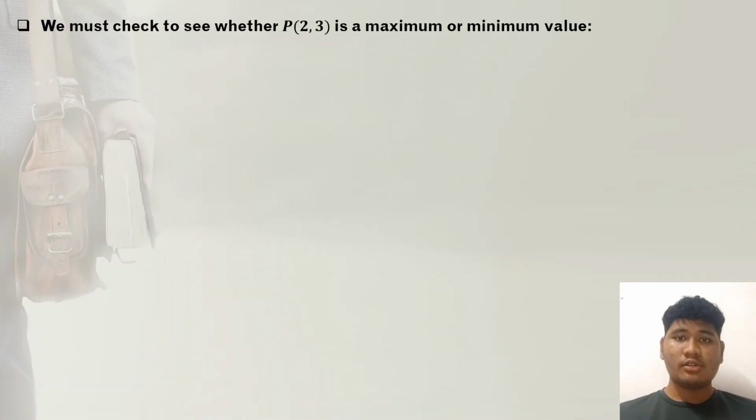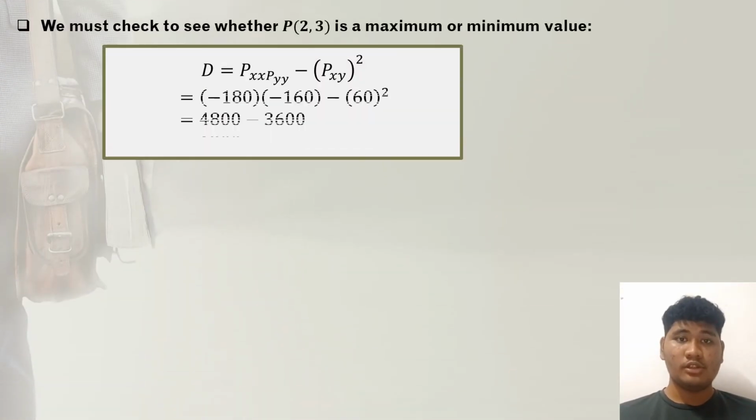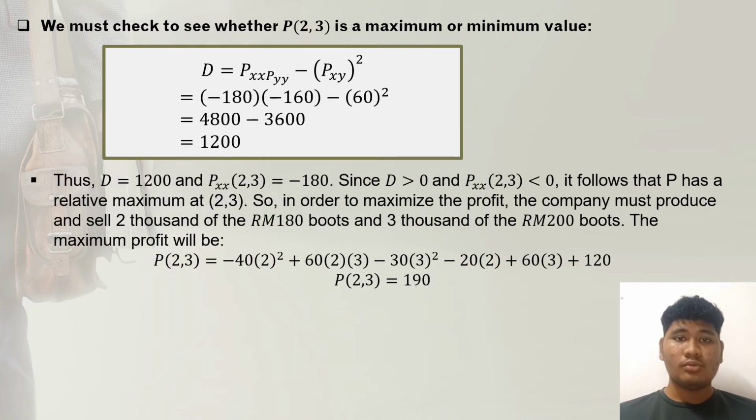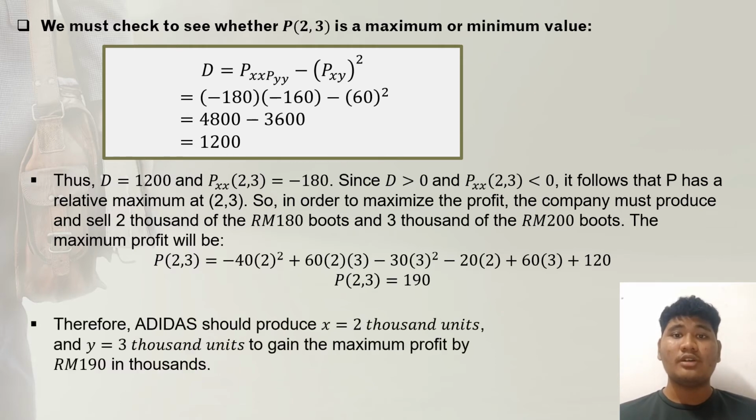Lastly, we must check whether P(2,3) is a maximum or minimum value by using the equation D = Pxx times Pyy minus Pxy squared. We can see that D equals 1200 and Pxx(2,3) equals minus 180. Since D is bigger than 0 and Pxx(2,3) is lower than 0, it follows that P has a relative maximum at (2,3). So in order to maximize the profit, the company must produce and sell 2000 of the 180 ringgit boots and 3000 of the 250 ringgit boots and gain the maximum profit of 190 ringgit in thousands.